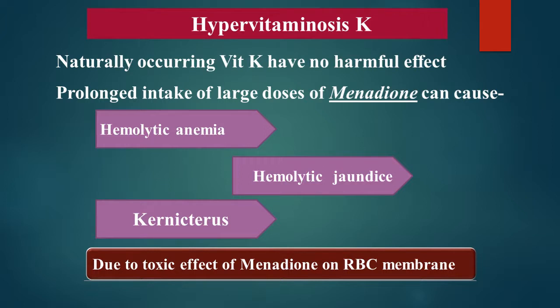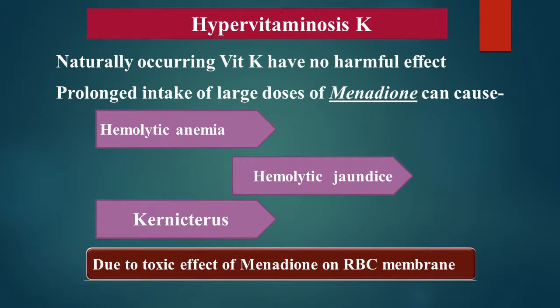Now, vitamin K toxicity. Intake of naturally occurring vitamin K like phylloquinone and menaquinone does not exert any harmful effect. But if there is prolonged intake of large doses of synthetic vitamin K, that is menadione or menadiol, that can cause hemolytic anemia, then hemolytic jaundice and kernicterus in newborn.